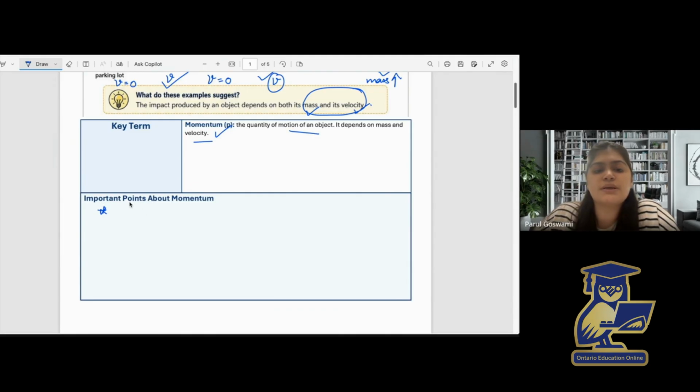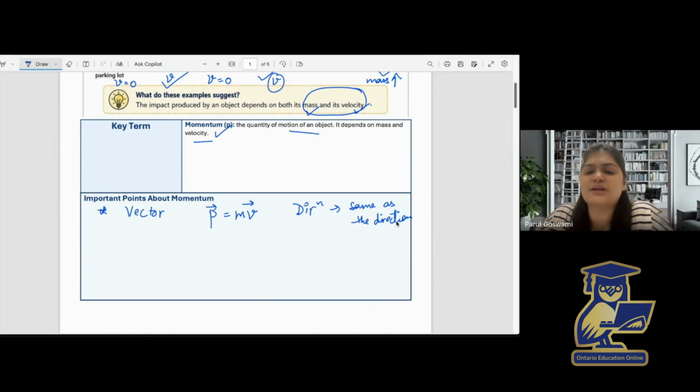The first important point about momentum is that it's a vector quantity, and we can write p equals m times v. Here p is momentum, v is velocity, and m is the mass of the object, and its direction is going to be the same as the direction of velocity. If the direction of velocity is south, then the direction of momentum of the object would also be south. So this is the mathematical relation: p vector equals m v vector.